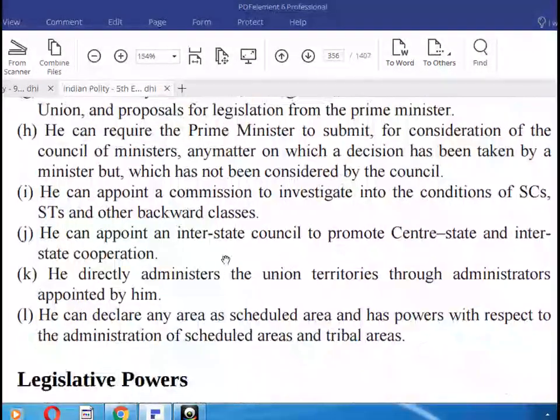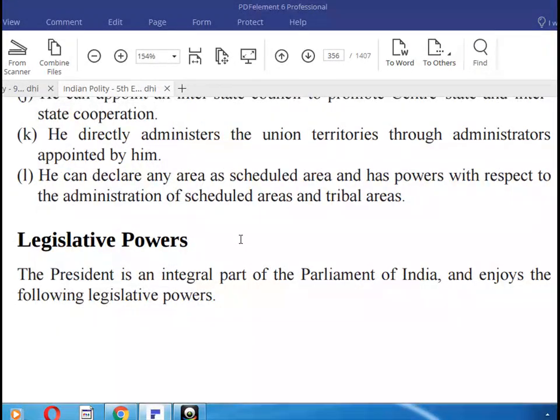He can appoint a commission to investigate the conditions of SCs, STs and other backward classes. He can appoint an interstate council to promote coordination between states. He directly administers the union territories through administrators appointed by him. He can declare any area as a scheduled area and has powers with respect to the administration of scheduled areas and tribal areas.